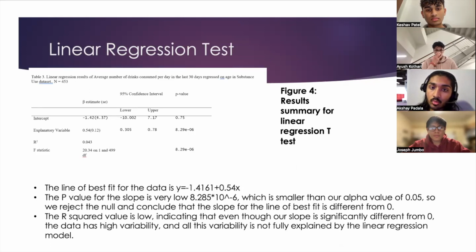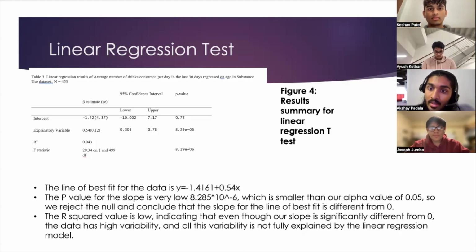Instead of dealing just with correlation, they now deal with slope. So the null hypothesis is that the slope is equal to 0, indicating that there is no correlation between the explanatory and the response variable. And the alternative hypothesis is that the slope is not equal to 0, indicating that there is a correlation. So here we can see the summary of the data.